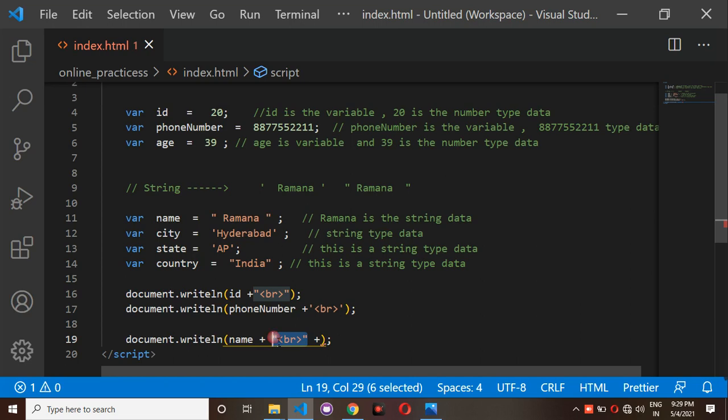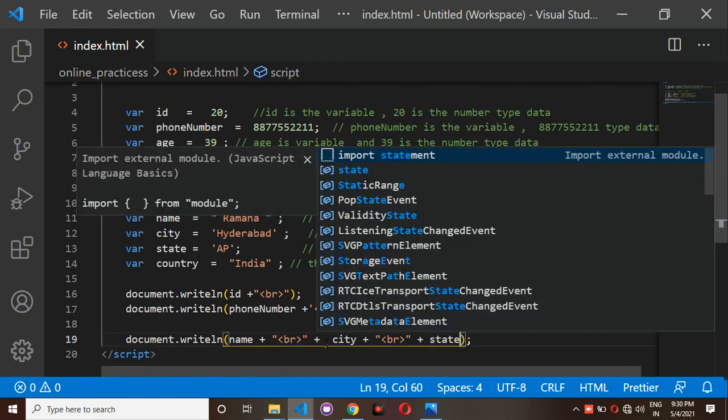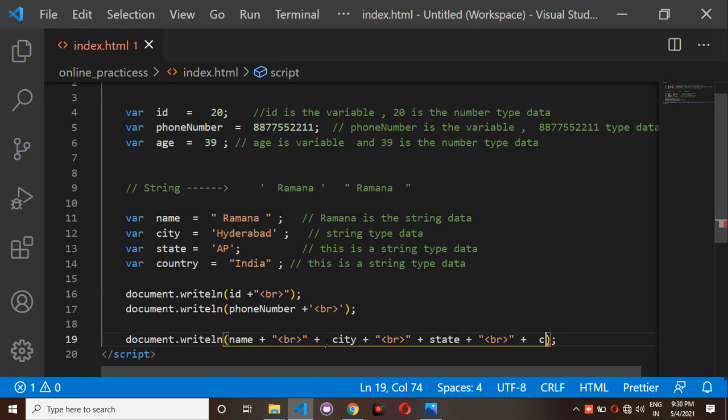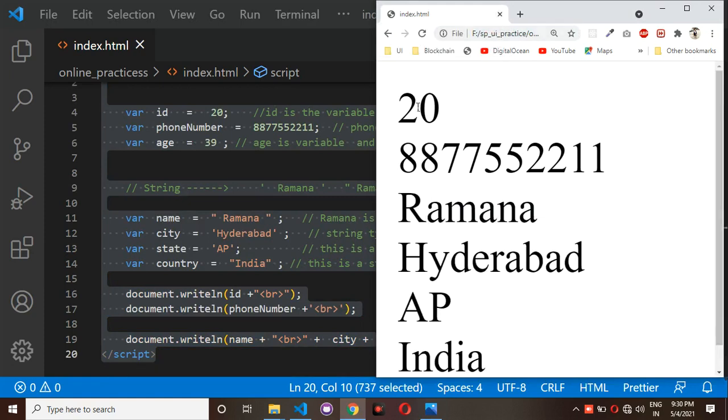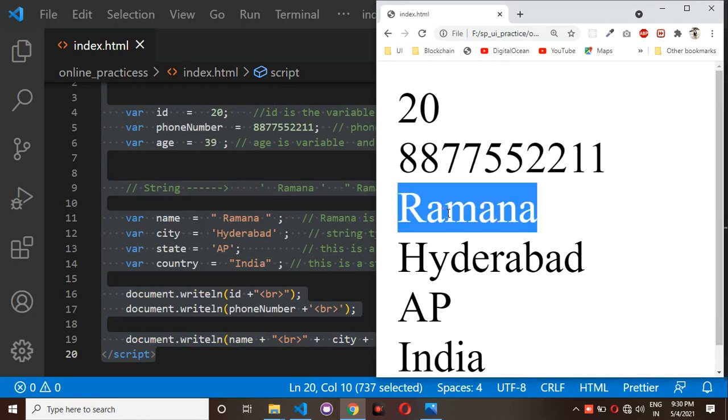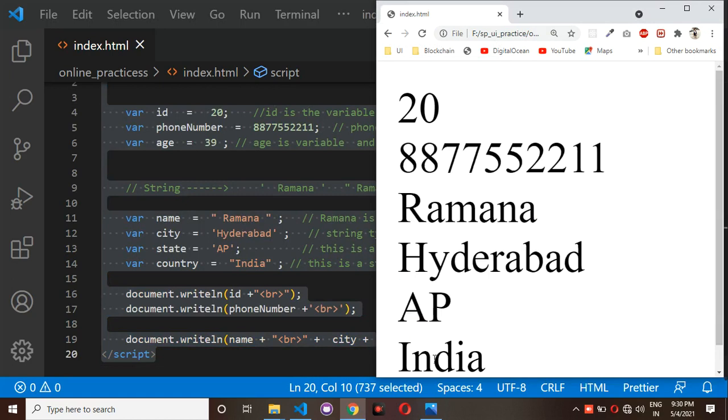What is the meaning of this? First you will get the name. After the name you are going to break one line. After breaking one more line, you would like to display the city also. After the city I want to display the state also. After the state I want to display the country also. Just observe here: you have the id, phone number, name, city, state and country.